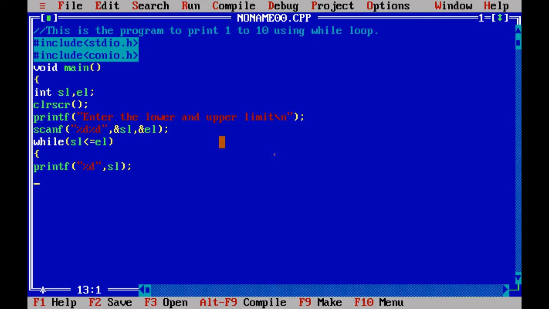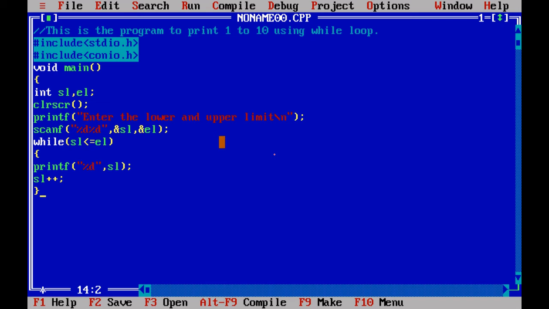But the condition I have given is SL less than or equal to EL. So if I set SL equal to 1, it will check whether 1 is less than or equal to EL. If this condition is satisfied, then the program control enters the while statement and prints the value 1. After printing 1, I have to increment it. That's why I am using SL plus plus. Then only it will iterate for the next one. SL plus plus means the value of SL will be incremented by 1, such that I get SL equal to 2. Then it will check the condition again.